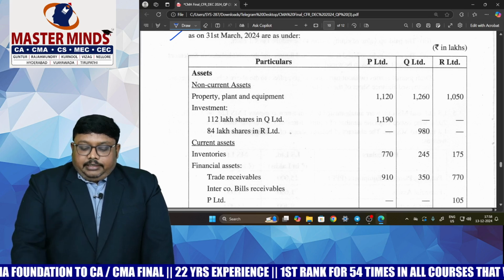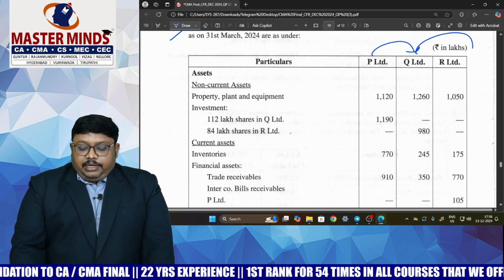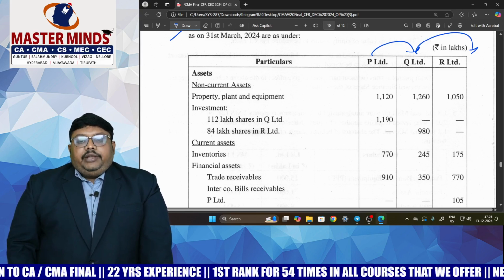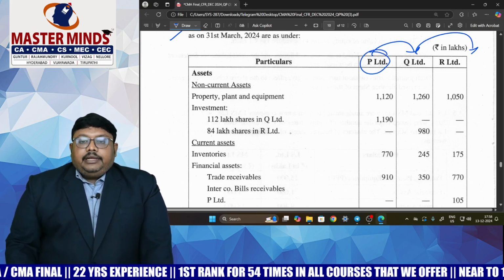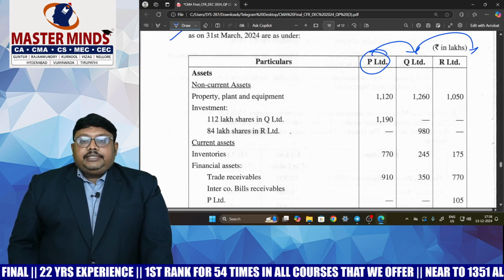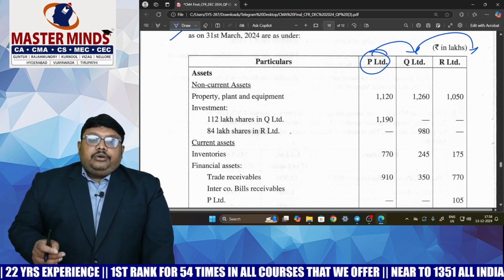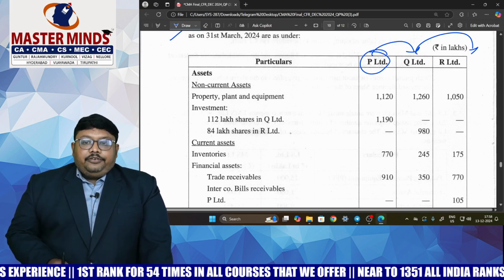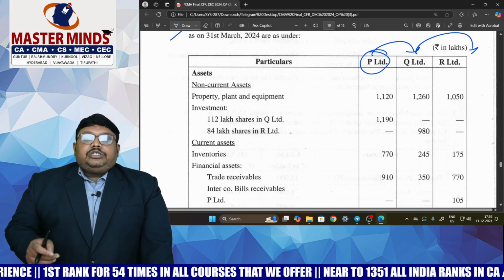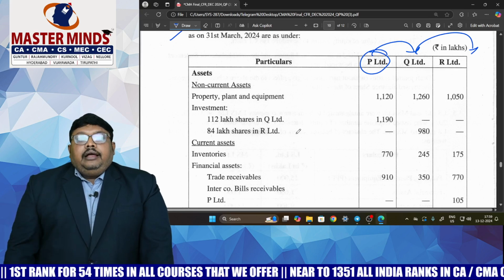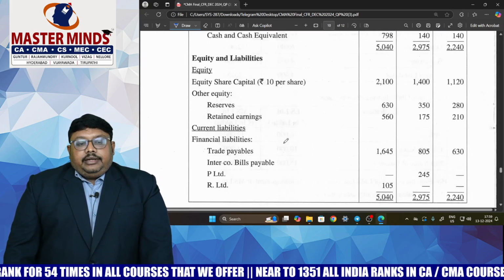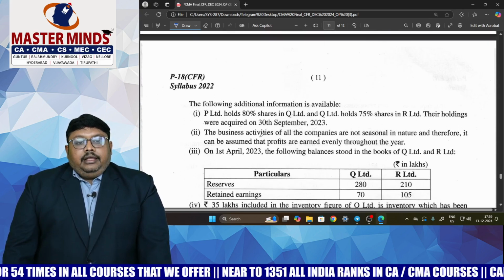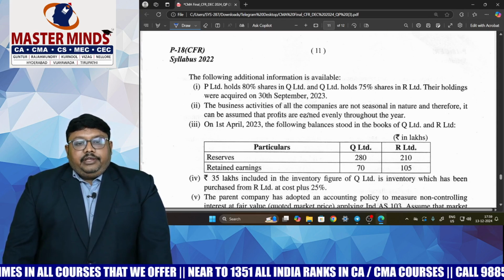P Limited has stakes in Q Limited, which has stakes in R Limited. We need to prepare consolidated financial statements in the books of P Limited. So we need to find the non-controlling interest towards Q Limited and also towards R Limited. Accordingly, we prepare the consolidated financial statements, and some adjustments are also given.